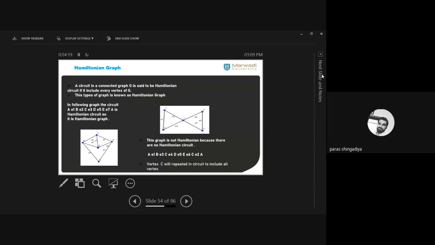First one is a Hamiltonian graph where from A to A we can easily cover every vertex: A, B, C, D, E, and again A. So that is one of the Hamiltonian graphs. Clear? That is given here. The answer is also given. A to B, then B to C, C to D, E, and again A. So it is a Hamiltonian graph. Now the second one is not a Hamiltonian graph because one vertex will repeat when we create one cycle. You just start with A, B, C, D, E, and again C will be repeated to complete the cycle. So in any starting place you consider, it is not possible to create a cycle.